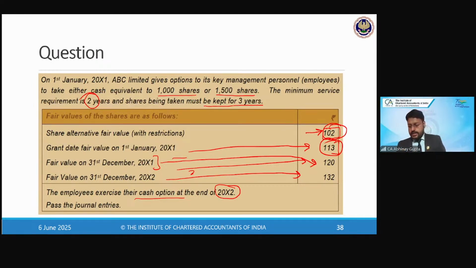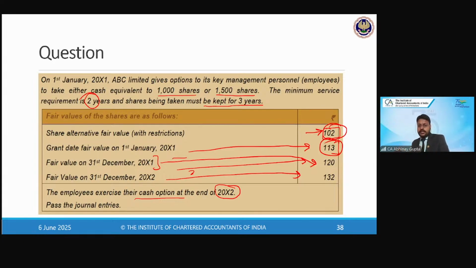So the answer is, when the company says I will pay cash, it means cash will be fair valued based on the free trade fair value of the share. I can sell the share right away. But when the company says I will give you the shares, with a condition that you cannot sell those shares after they are credited to your demat account for the next 1 year, there is a condition attached if you choose the equity alternative.